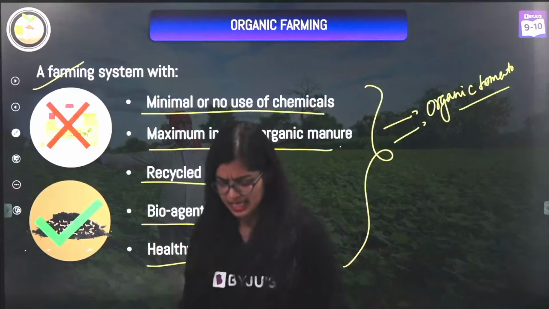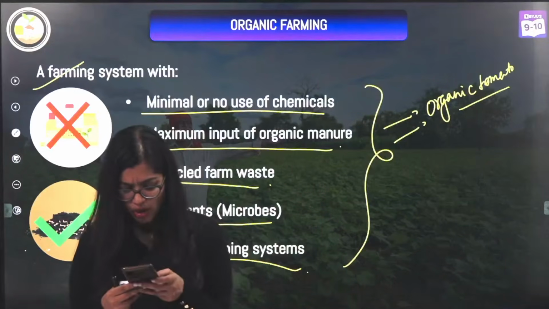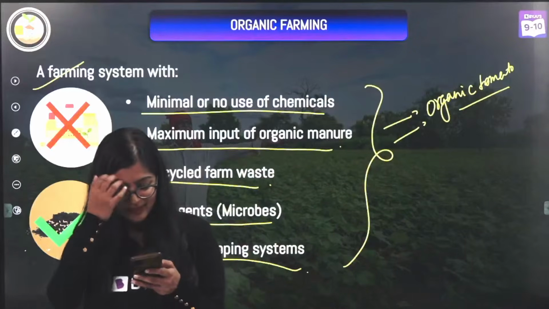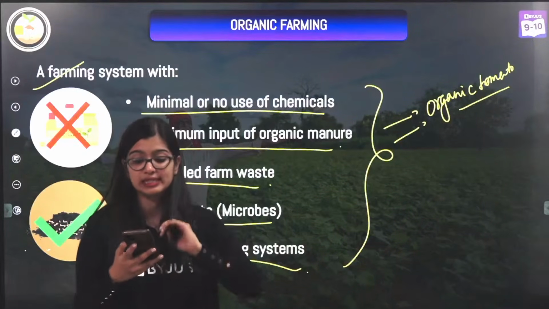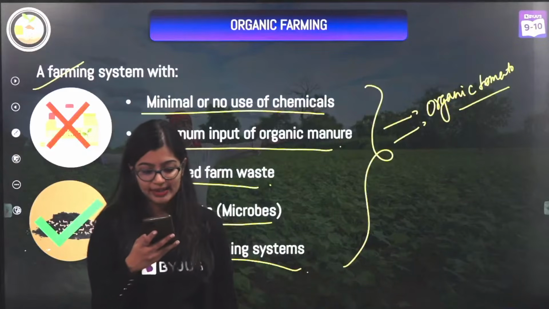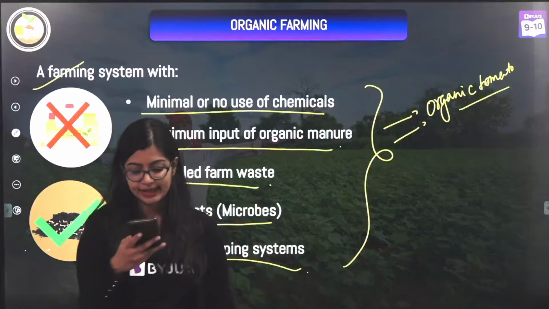I'm sure you keep seeing that label organic everywhere. A lot of you would have seen that. How many of you would have seen that term that is being used consistently? So a lot of you would have definitely seen that.